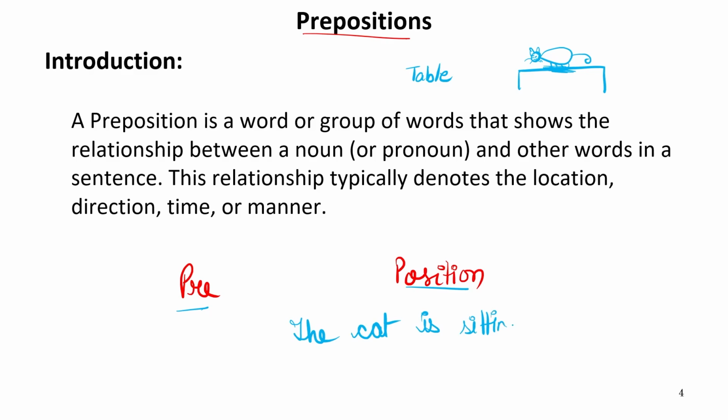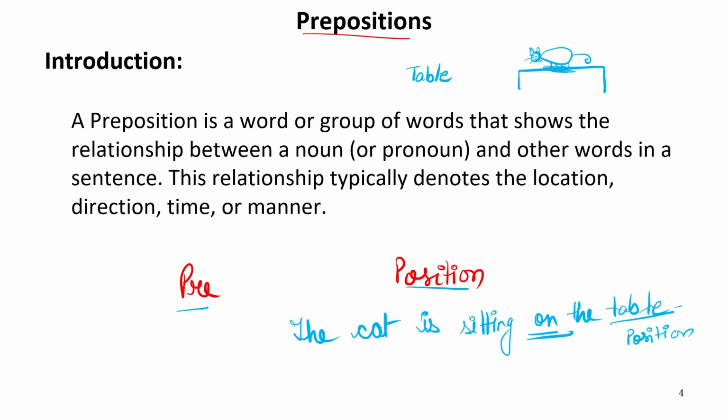So I'm using a preposition, that is, on the table. Now, what is the position of this cat? It is sitting on the table. So table is actually the position. Now, which word is indicating this position? On. We come to know about this position with the help of on. So on is a preposition and table is the position where the cat is. Basically, table is the noun, or it can be an adverb, but that is part of a later discussion.